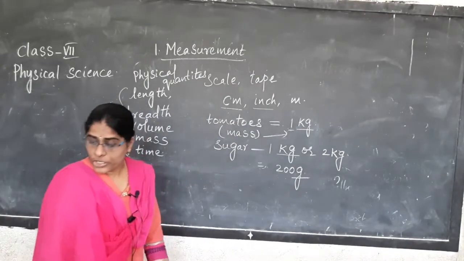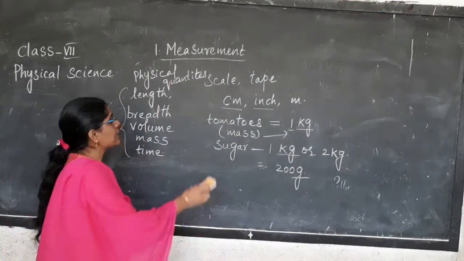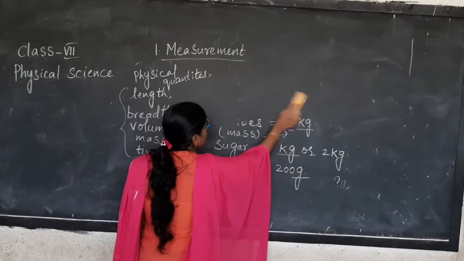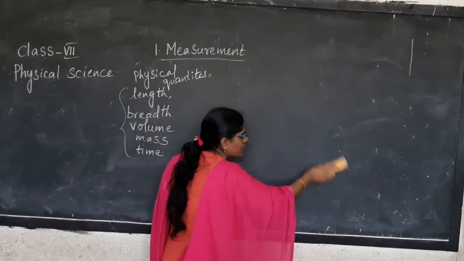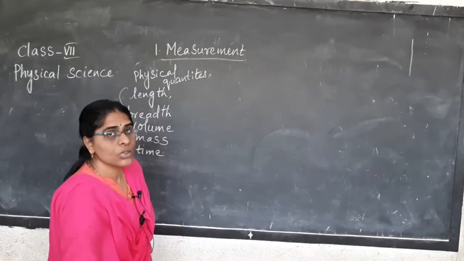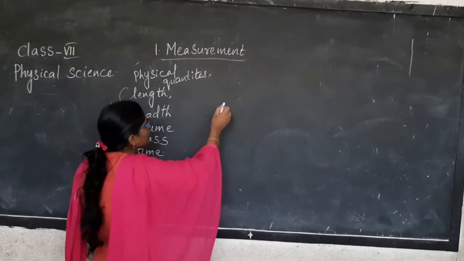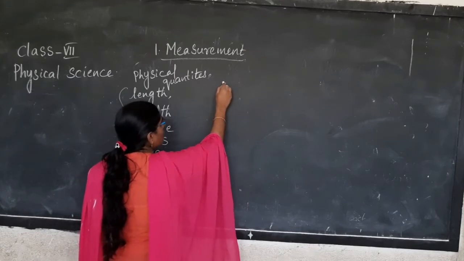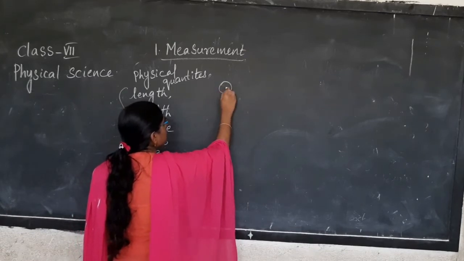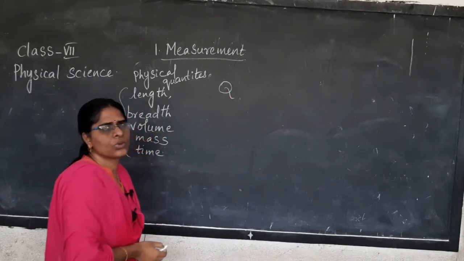Now, what do you mean by a physical quantity? Let us understand what a physical quantity means.